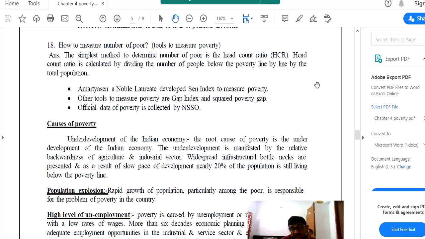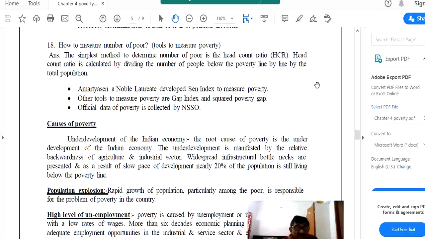Another cause of poverty is that not only are the agriculture and industrial sectors weak, but infrastructure is also weak. Infrastructure includes all those facilities, all those things which are required for the proper running of a system.